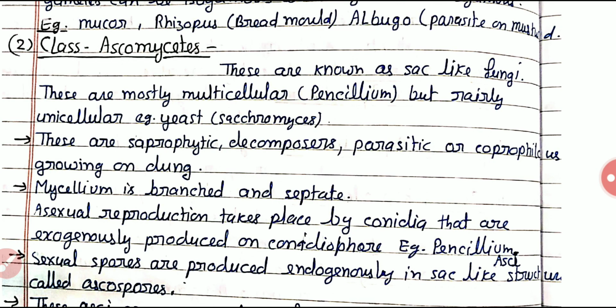Even though the diagram is not included in NCERT, we will clarify the difference between the Ascomycetes and Basidiomycetes. Both are septate, and both are branched.